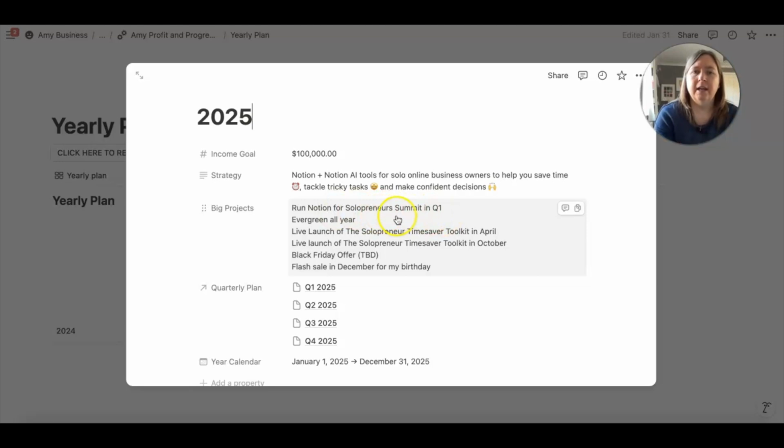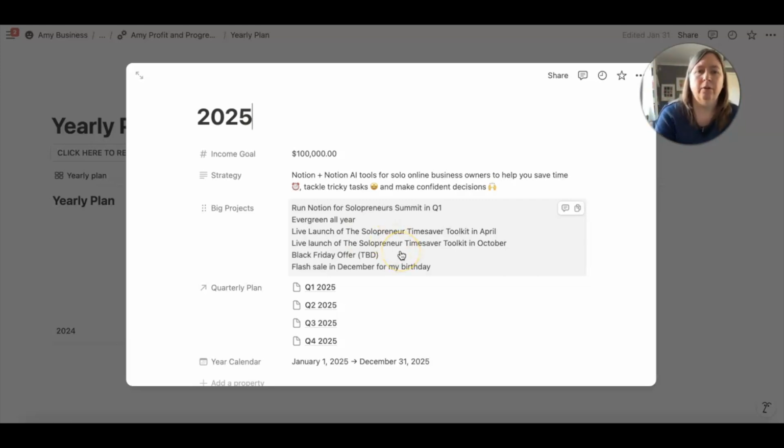So in Q1, I'm planning to run a virtual summit for solopreneurs, specifically about different ways that you can use Notion. And then I plan to sell on Evergreen all year, so that means I have to be doing sales activities on a daily basis, or at least Monday to Friday. I am going to attempt to live launch. I'm not a fan of live launching, but I'm going to try it. My main product, the Solopreneur Time Saver Toolkit, I'm going to try and sell that live in April and in October. So I'll be selling it the rest of the year as well. I just will add in maybe some additional time-sensitive bonuses around those times.